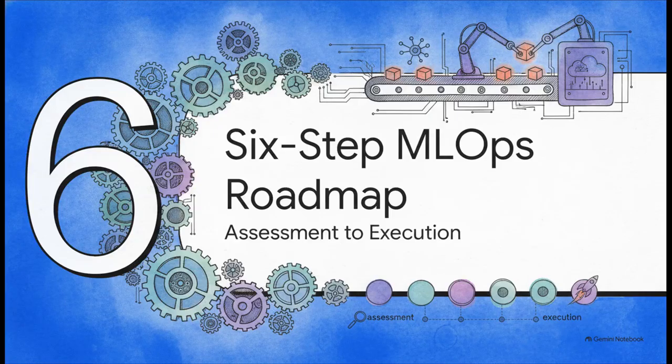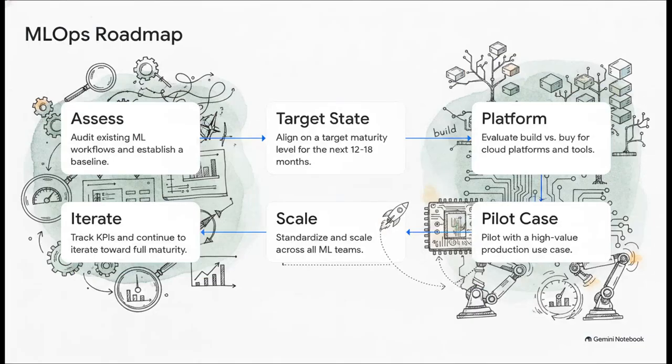All right, the final stretch, Section 6, the 6-step MLOps roadmap from assessment to execution. This roadmap builds logically, step by step. Step 1, assess your current state to identify missing versioning or siloed tooling. Step 2, define a realistic target state for the next 12 to 18 months. Don't try to over-engineer it right out of the gate. Step 3, platform selection, where you evaluate build versus buy for your cloud tools.